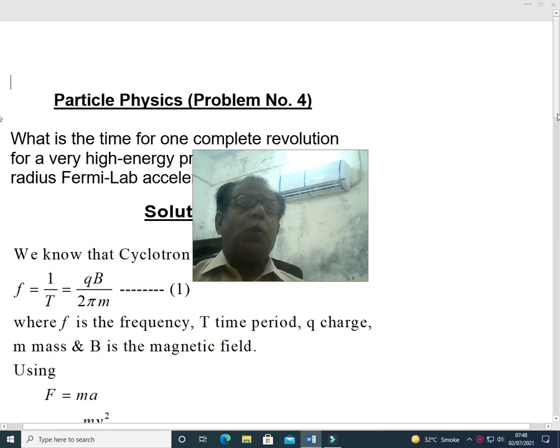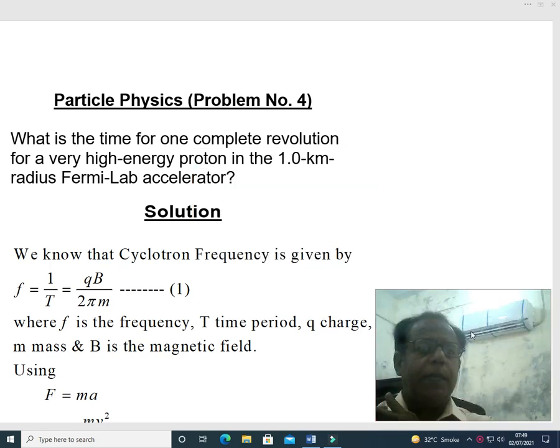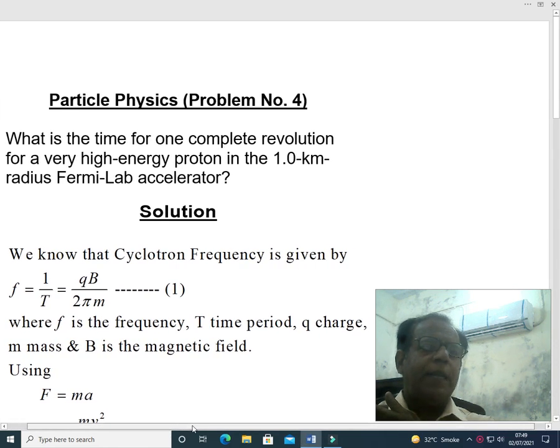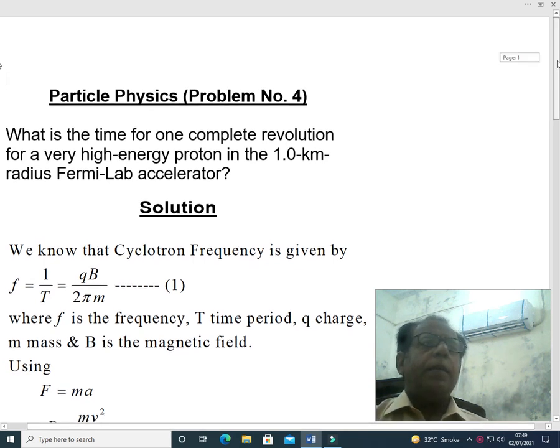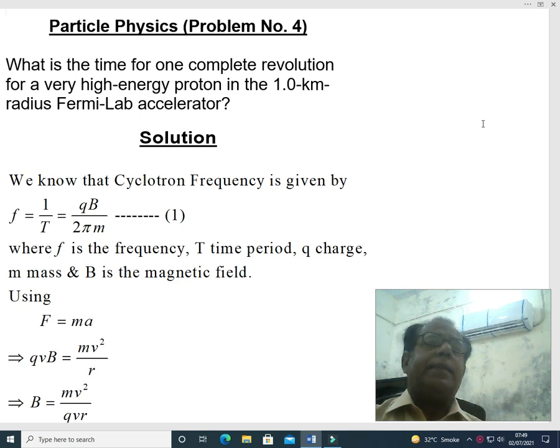This is our next problem, problem number 4 of particle physics. Let us come towards the statement. What is the time for one complete revolution for a high energy proton in the 1.0 kilometer radius Fermi-Lab accelerator?